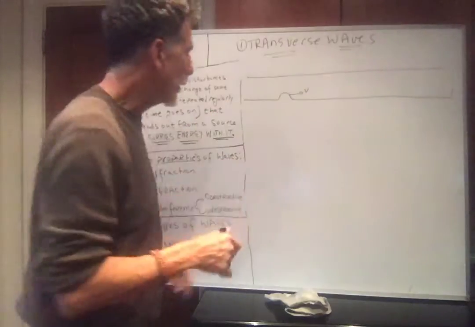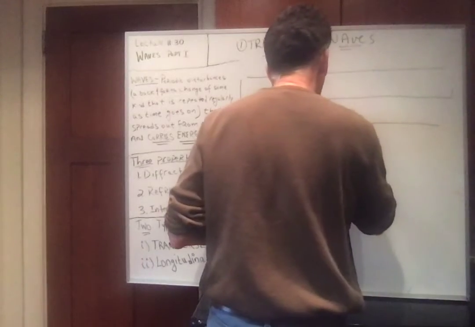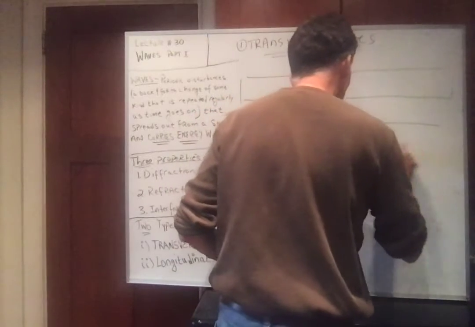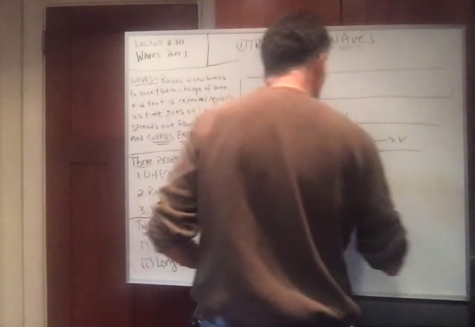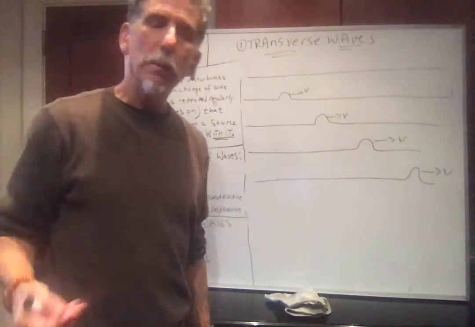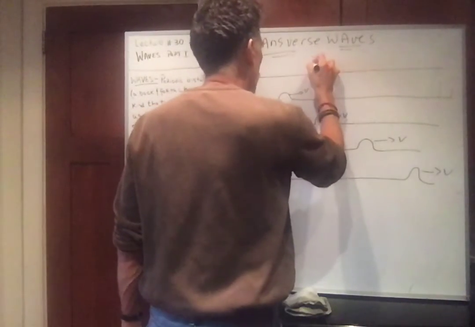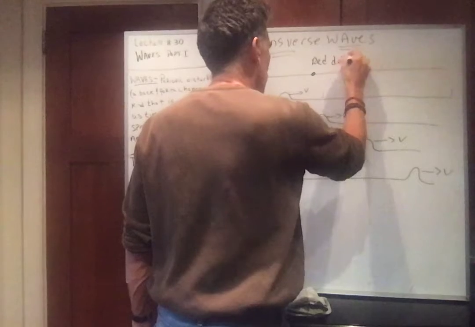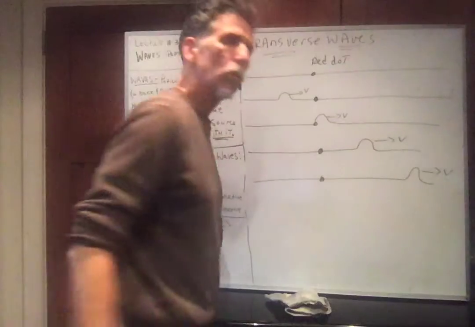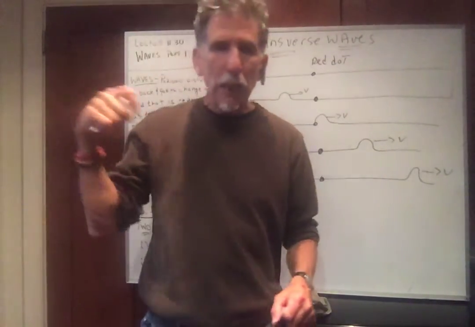You see, it's moving with a velocity v. A few seconds later, that wave is propagating. Can everybody see that? A little bit later, still propagating. There's my wave propagating. So now I have a question. Remember, this is just a string that I've plucked. Suppose I put a red dot on here, a red dot painted on the string. What happens to this red dot as the wave goes by?